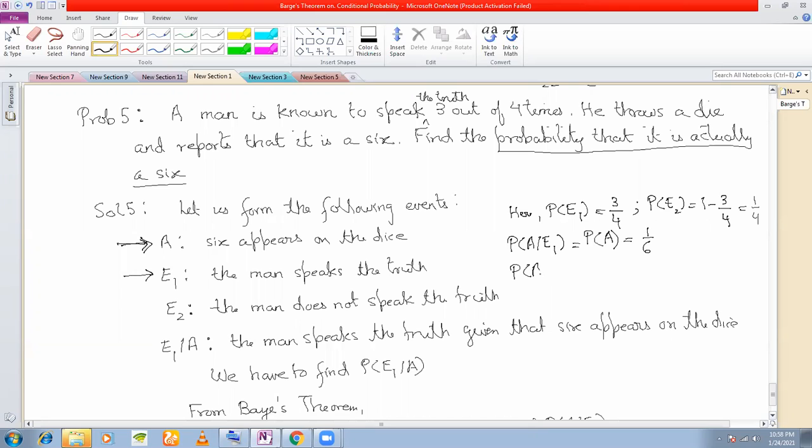What is P(A/E2)? That 6 appears on the dice, that the man is lying. Whether the man lies or speaks the truth, if 6 appears on the dice, that means this is equal to P(A bar), right?